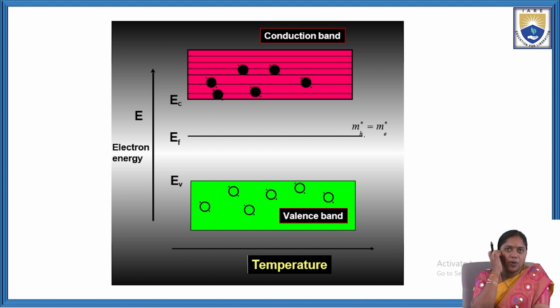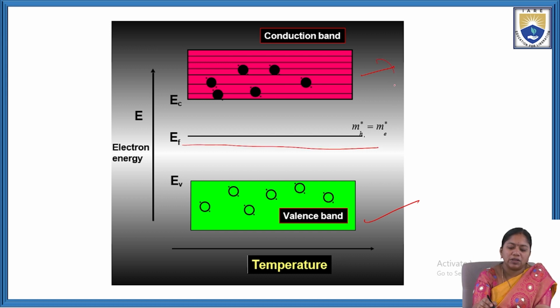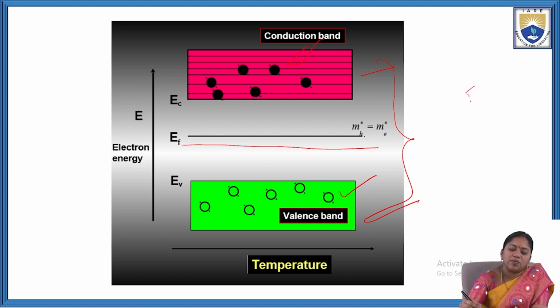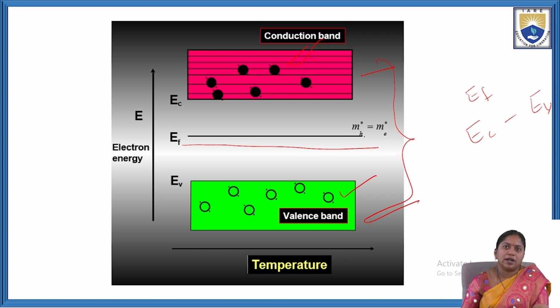So, this is the energy band diagram for an intrinsic semiconductor. Here, we observe that the top band is the conduction band and the bottom band is the valence band. Here, we observe that the Fermi level lies in between the conduction band and valence band. Why? Because here the number of electrons in the conduction band is equal to the number of holes in the valence band. So, in intrinsic semiconductors, the Fermi level lies in the middle of the conduction band and valence band.